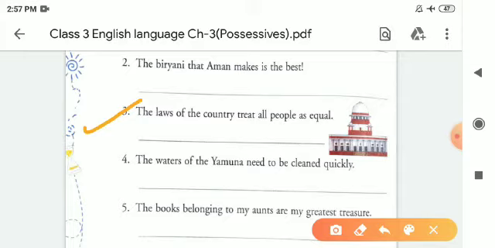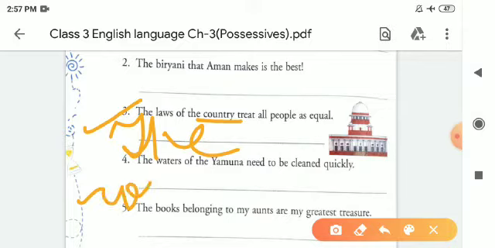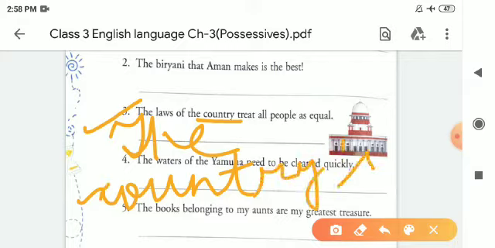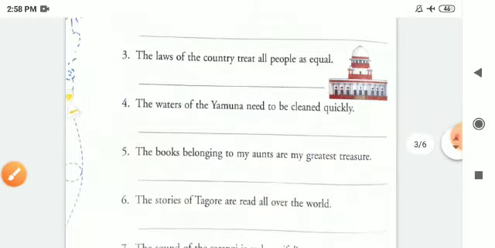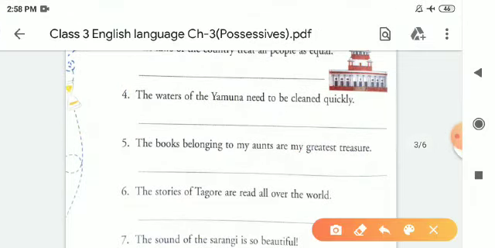After that, third one: the laws of the country treat all people as equal. So we will write the country's laws. Country is a noun here. That's why we will put our apostrophe S with country. Country's laws. We always put our apostrophe S with the nouns.